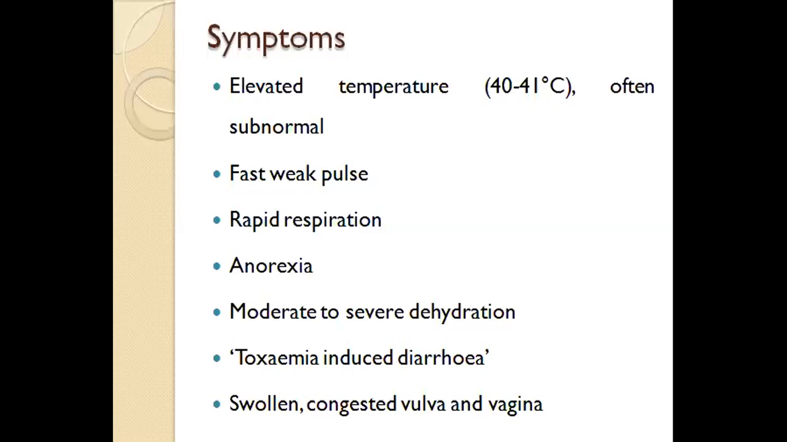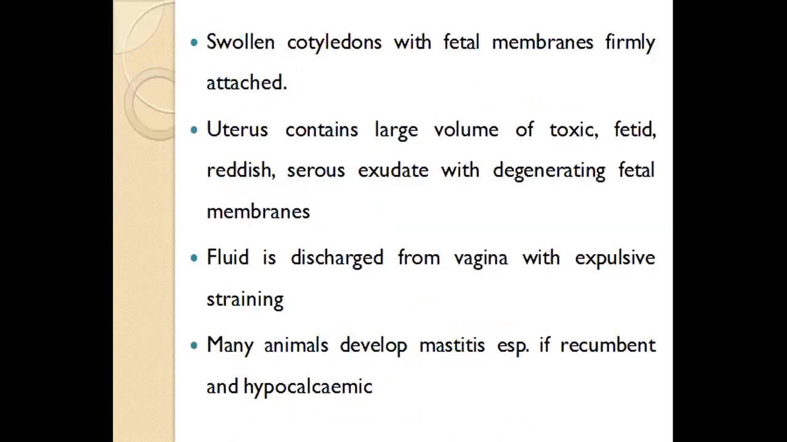There will be a fast but weak pulse. Obviously, there will be rapid respiration. The animal will be anorectic, and because of the pyemia and toxemia, moderate to severe dehydration will be there. And one important feature, the animal will develop diarrhea, which is called toxemia-induced diarrhea. And there will be swelling and congestion of the vulva and vagina.